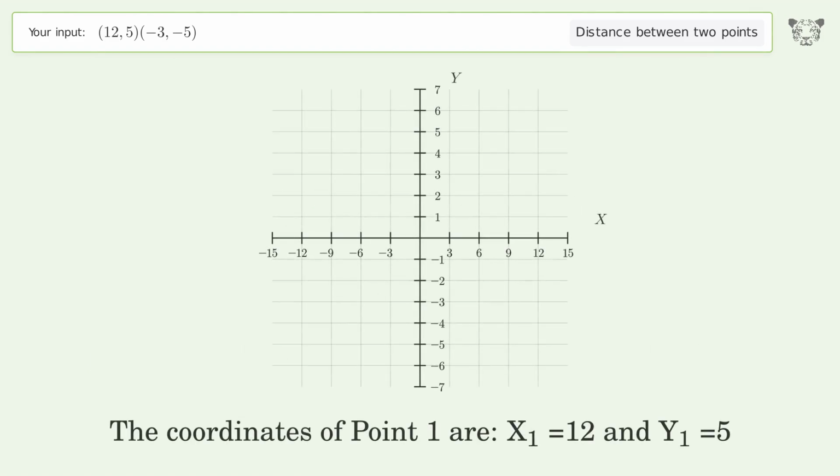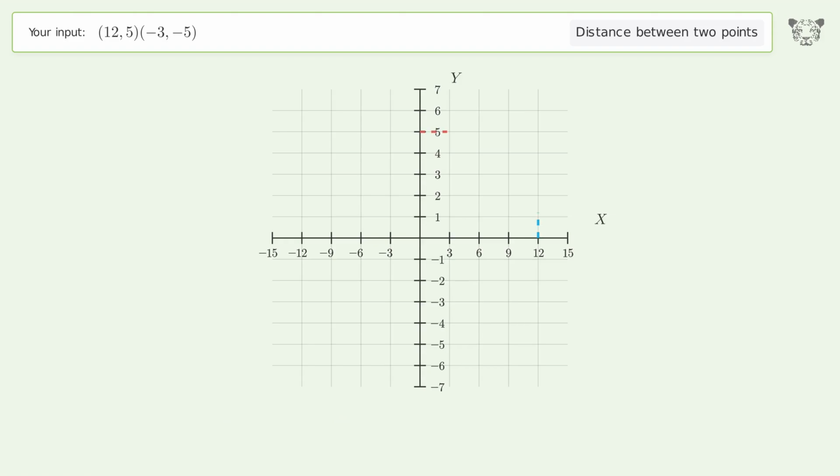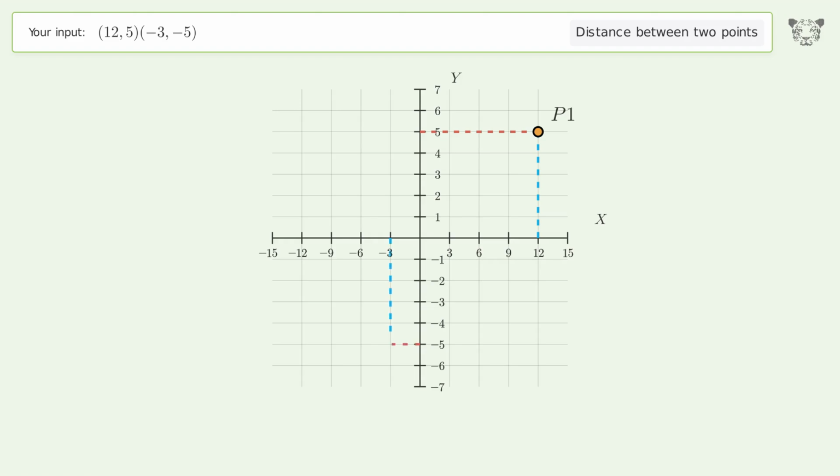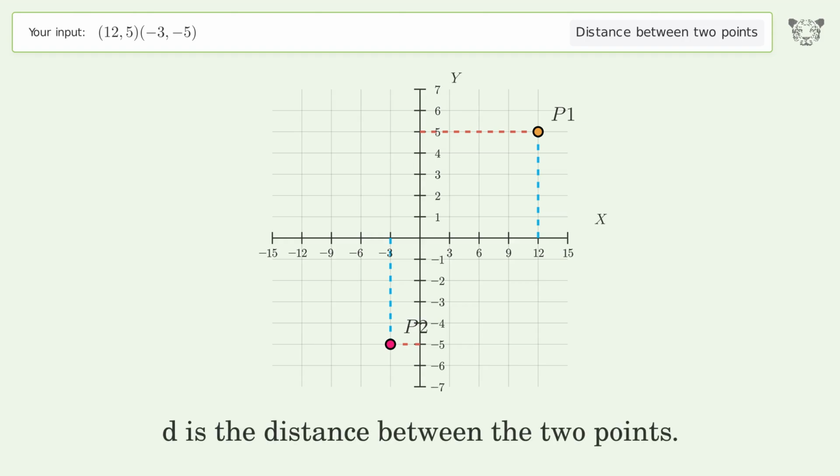The coordinates of point 1 are x1 equals 12 and y1 equals 5. The coordinates of point 2 are x2 equals -3 and y2 equals -5. D is the distance between the 2 points.